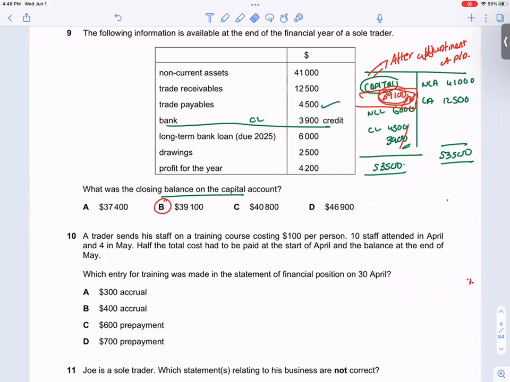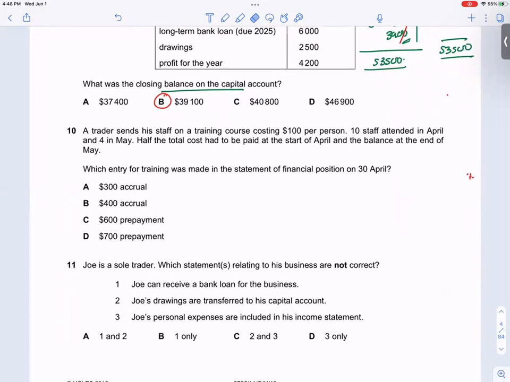Let's go on to the next one. Cost for April would be $100 into 10, 1,000. Cost for May, $100 per person into 4, 400.